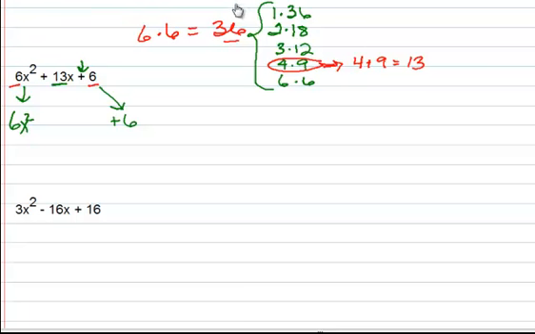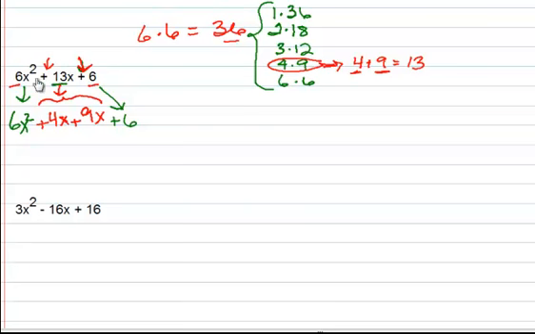So now we're going to transmute this 13x to the 4x plus 9x. And of course, the second sign tells us the signs are the same. The first sign tells us they're both positive. And again, we can see that that 13x is just split up because 4x plus 9x is definitely 13x.